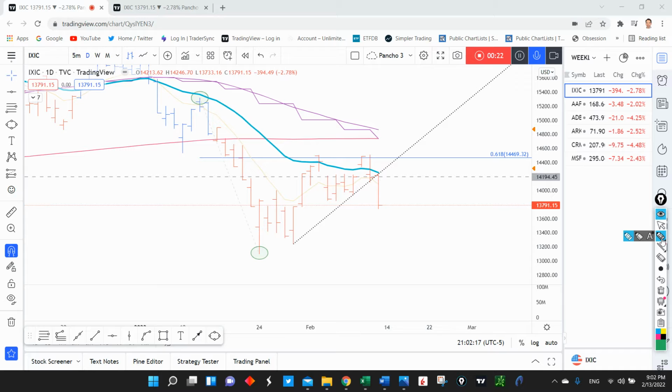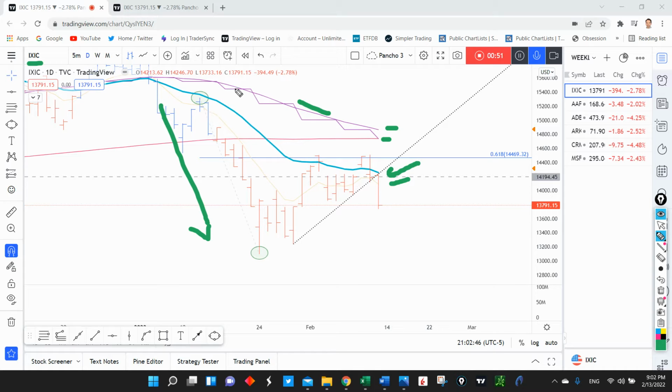So here I have the NASDAQ composite on my screen. We can see clearly that we have been in a really strong downtrend below the key moving averages. We're below the 50 daily moving average, and right now we are below the 200 daily moving average, and of course we're below the 21 exponential moving average, and below the downtrending 8 exponential moving average as well.